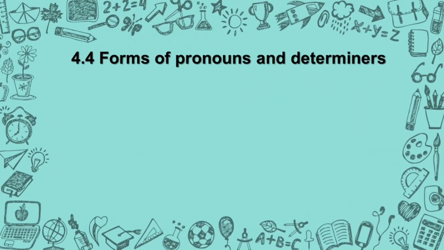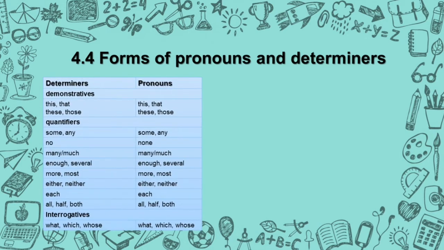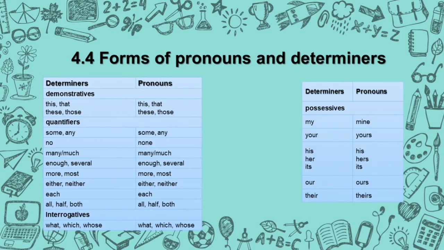Forms of pronouns and determiners. There are several types of determiners and pronouns, and they can be seen from the following tables. The forms of pronouns and determiners depend on the subject or object, or their position in the sentence. For example, he loves her and she loves him.